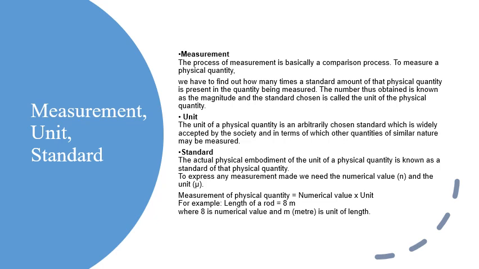Okay, and we'll see the next definition, standard. The actual physical embodiment of the unit of a physical quantity is known as the standard of that physical quantity. To express any measurement made, we need the numerical value n, as I said before, and the unit u. Measurement of a physical quantity is equal to numerical value times unit. For example, if you want to measure the length of a rod, say 8 meters, this 8 is the numerical value and m is the unit of length.